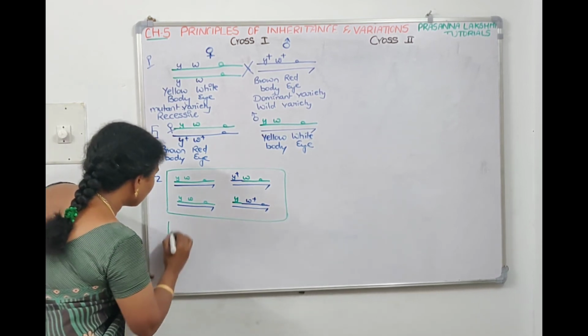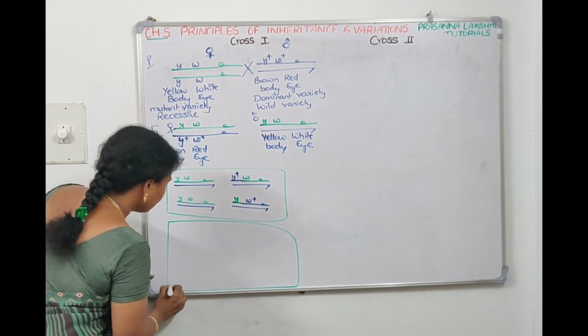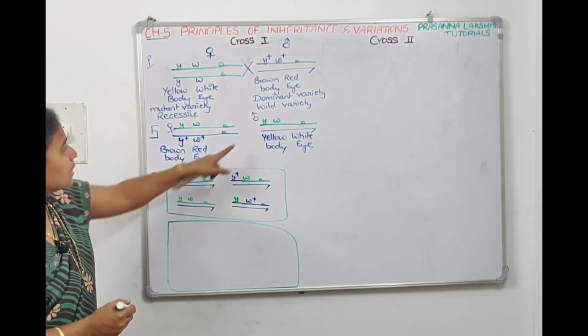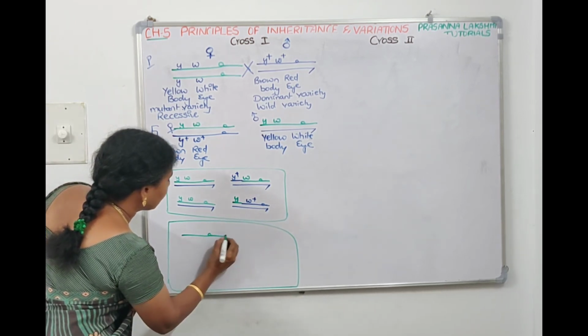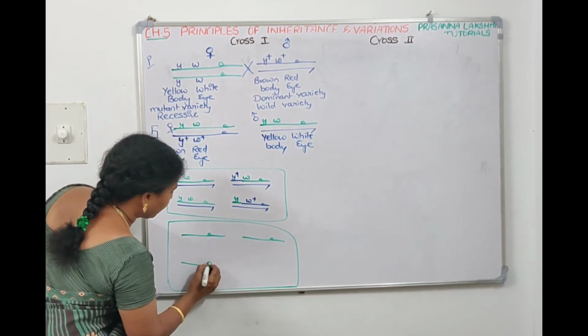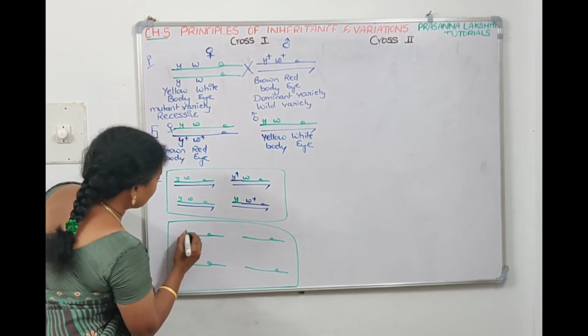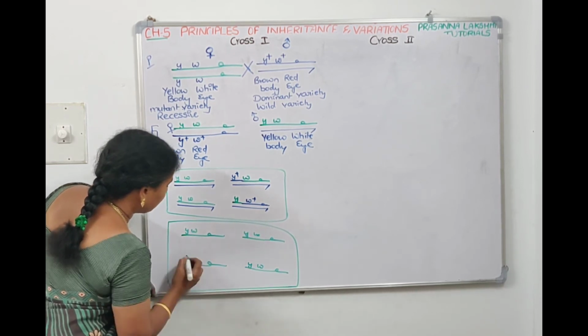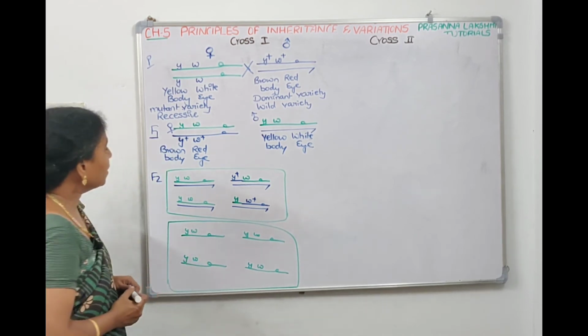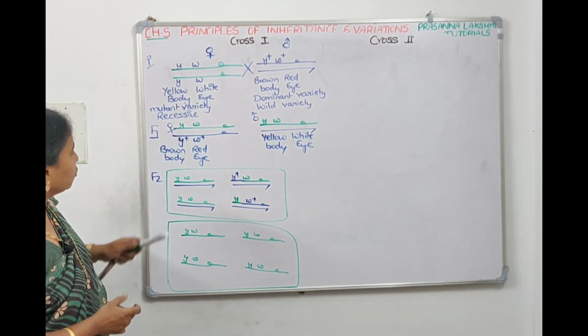Let us see for daughters also. We'll draw one more block and we will see for daughters. And we know for daughters, the father will pass on the green chromosome, right? So that means all daughters will get one green chromosome sure from the father, and that will be Y and W, Y and W, Y and W, Y and W. So mother will pass on one chromosome to the daughter.